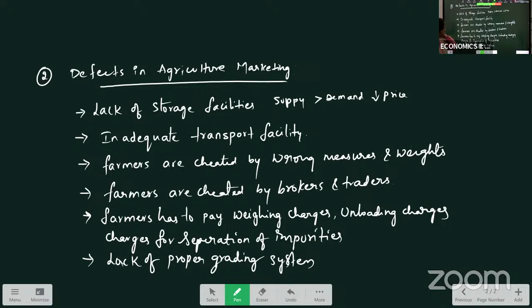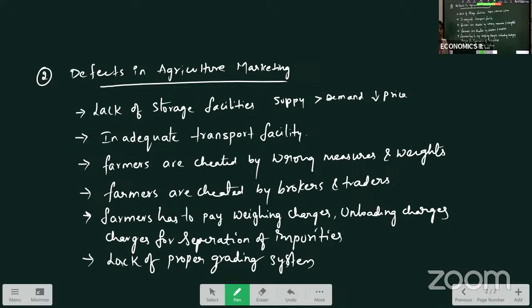Various warehousing facilities were also introduced in the country through the Central Warehousing Corporation, which increased warehousing facilities, especially in the rural areas.